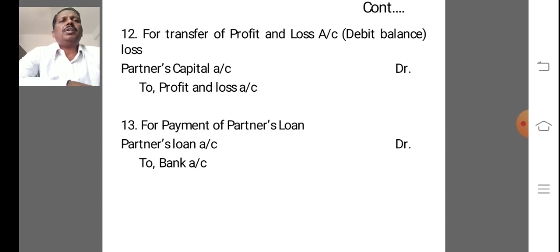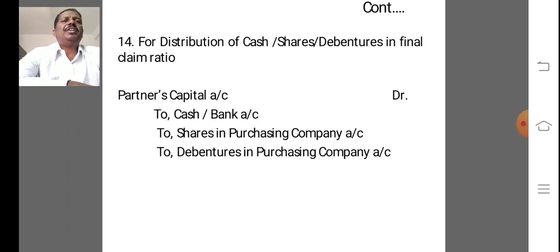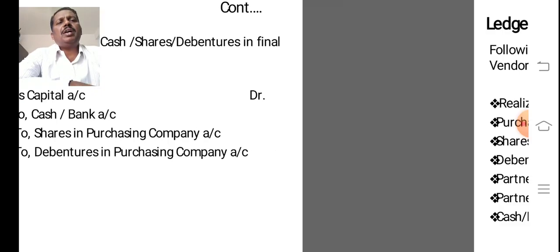For payment of partner's loan, partner's loan account debit to bank account. And the last entry, for distribution of cash, shares, debentures in final claim ratio. So debit the partner's capital account, credit cash or bank account, credit shares in purchasing company account, credit debentures in purchasing company account.